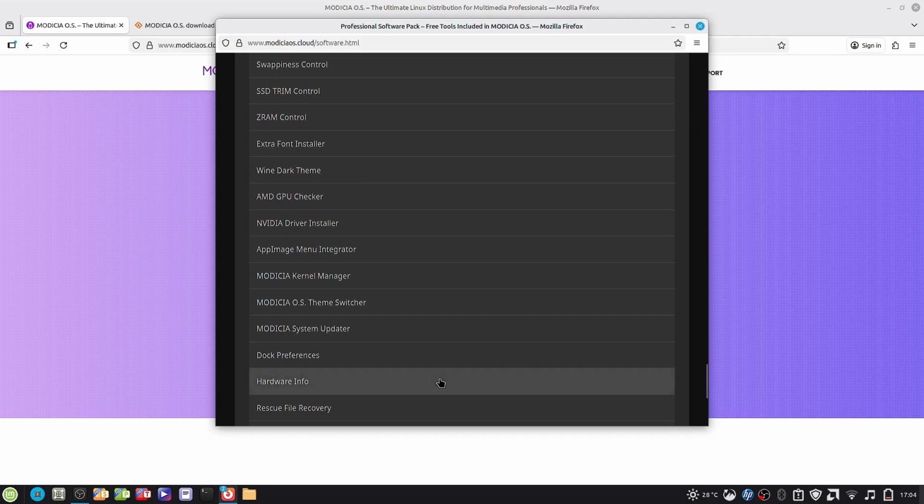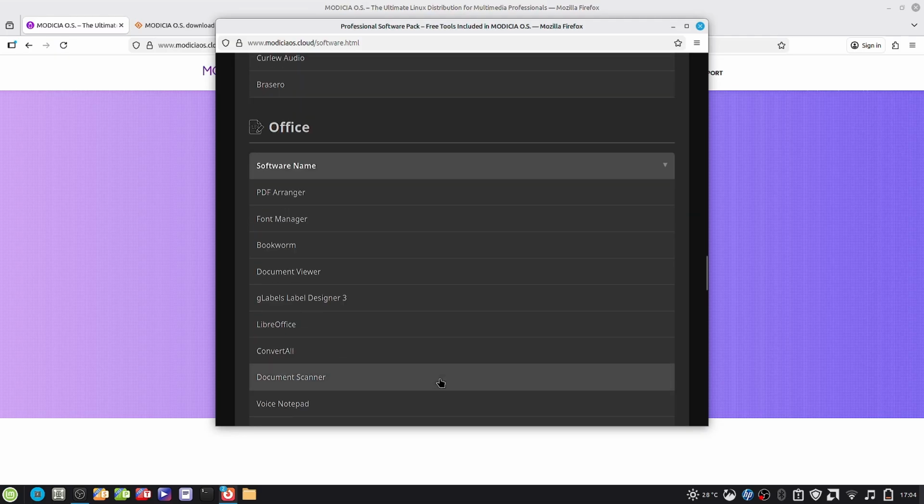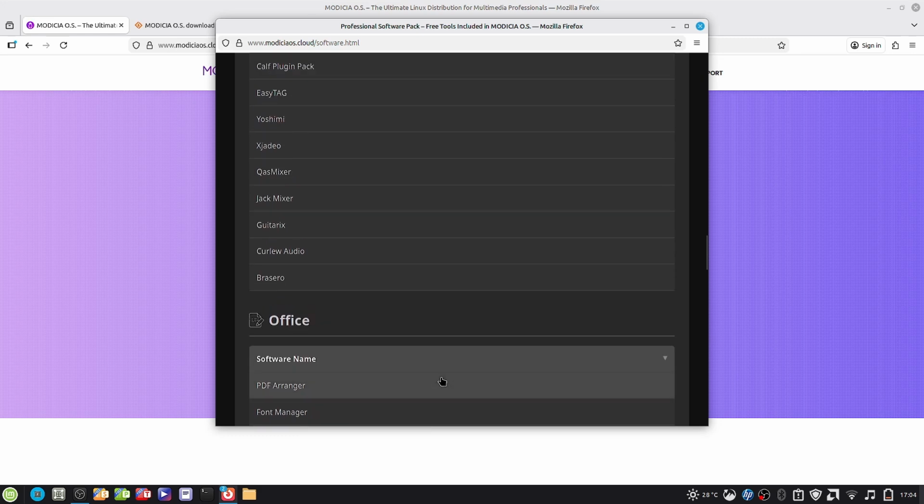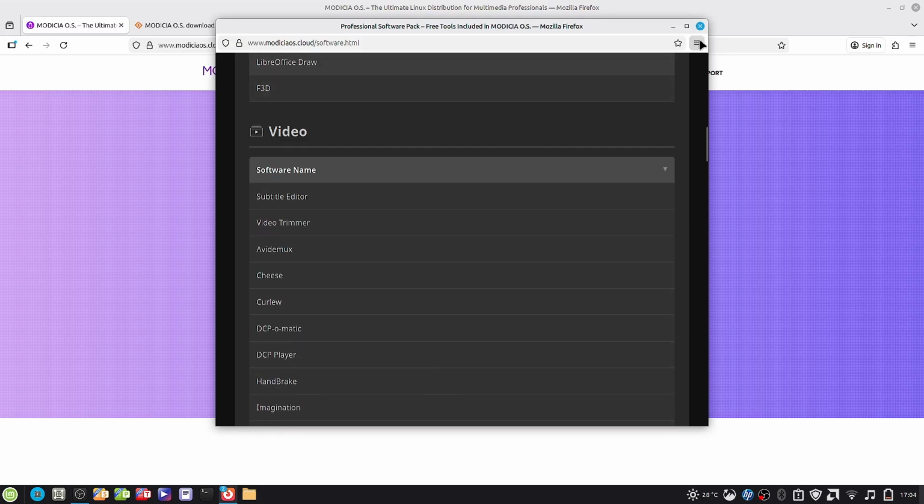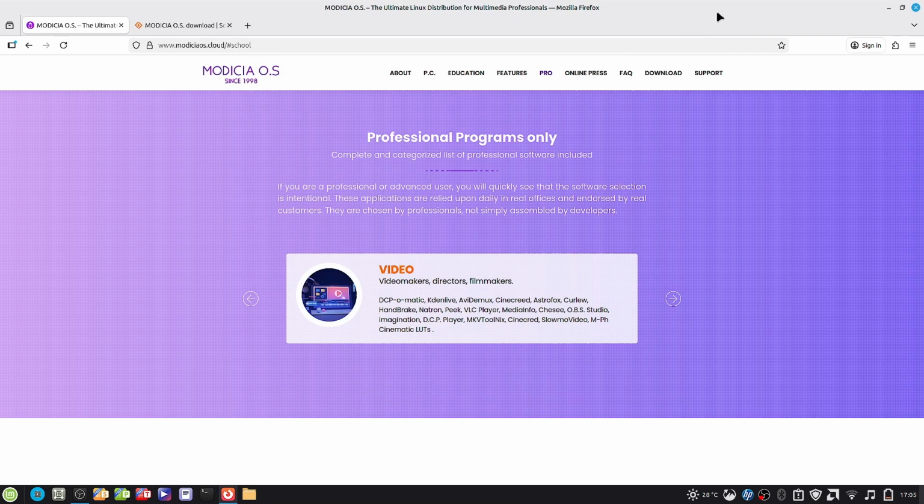So a lot of applications are fully loaded in this Modicia OS. That's why the ISO image of Modicia Linux weighs around 5.4 GB. It's very big because it contains a lot of applications that are pre-installed. You can just check this here. That same thing is written here also, what we read right now. Excellent.